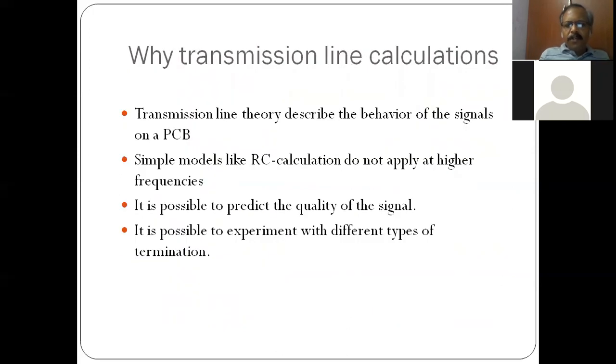So now, when such broadband signals are transmitted through the boards, the conductors have to be considered as transmission lines for the best representation and for best analysis. Simple models like RC calculation will not apply at higher frequencies. It is possible to predict the quality of the signal only when you apply transmission line calculations. And we can use different terminations for the transmission line and see our result.